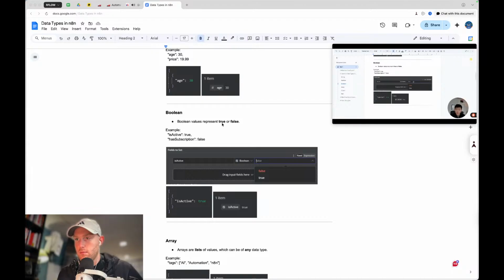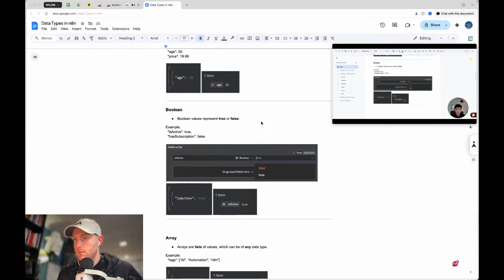We couldn't enter anything in, so we couldn't type in true. We couldn't type in false. We have to actually select these two checkbox items. And we can see in the schema view that this is going to be a checkbox, rather than like a letter for a string, even though true looks like it could be a string. As you can see on the left-hand side in the JSON, there's no quotes around it. So that's how we can see that this is a Boolean variable.